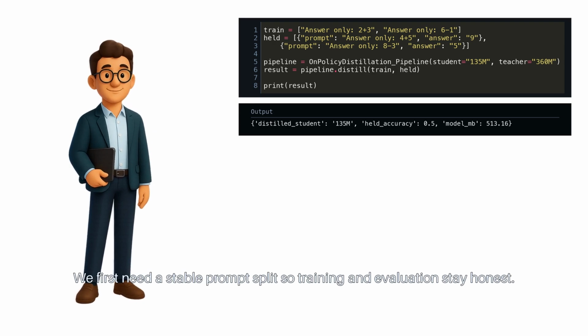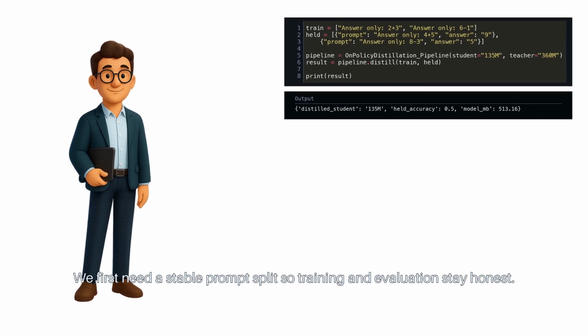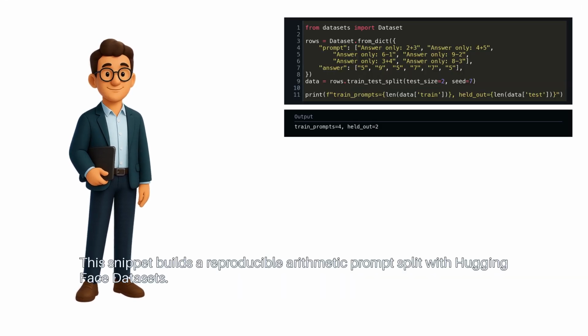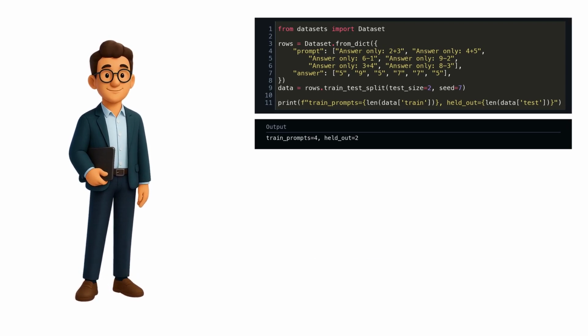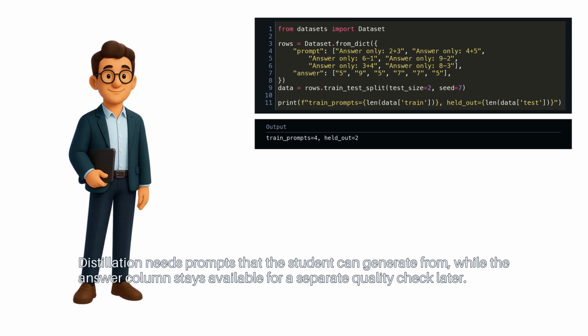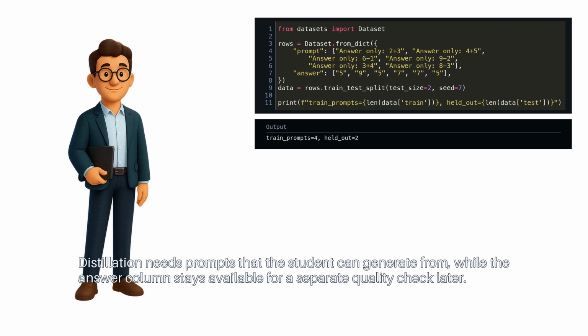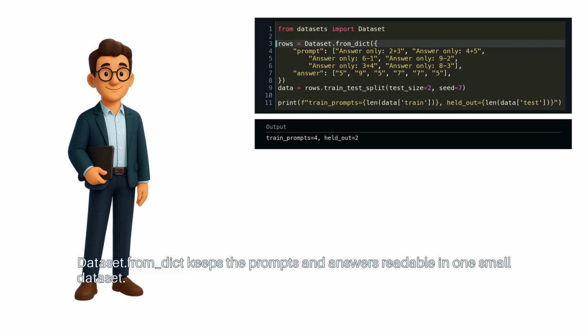We first need a stable prompt split, so training and evaluation stay honest. This snippet builds a reproducible arithmetic prompt split with Hugging Face Datasets. Distillation needs prompts that the student can generate from, while the answer column stays available for a separate quality check later. Dataset from dict keeps the prompts and answers readable in one small dataset.